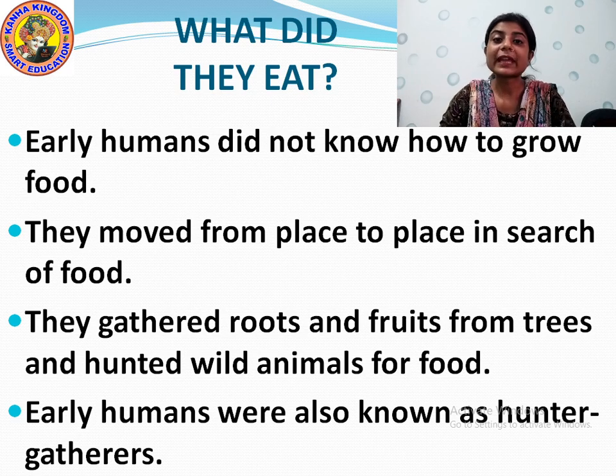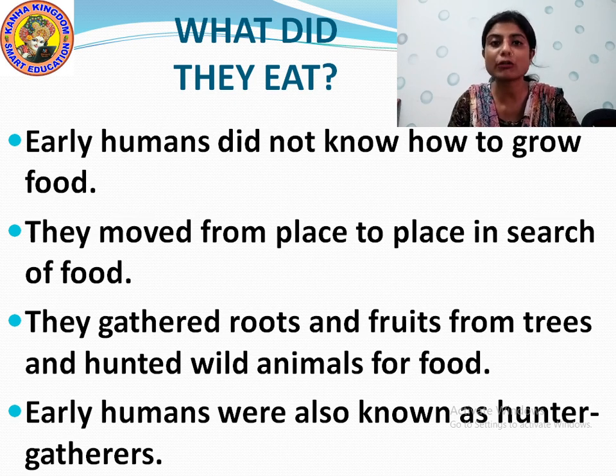And before, they did not even know how to burn fire to cook food. They did not even know how to cook food. They used to eat the flesh of the animal raw, like animals. Do animals cook food before eating? No. They just eat like that. Yes or no? These early humans also had that habit of eating the flesh of animals raw. They did not know how to cook food.